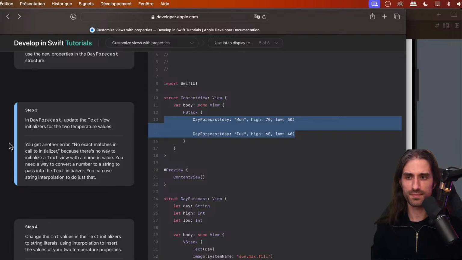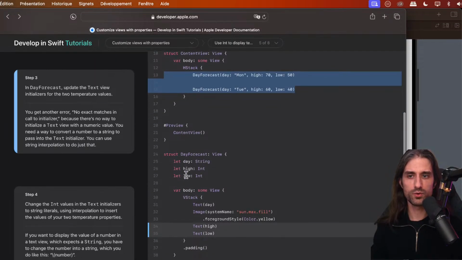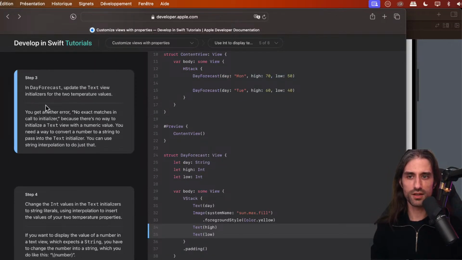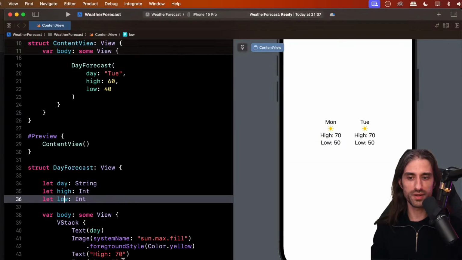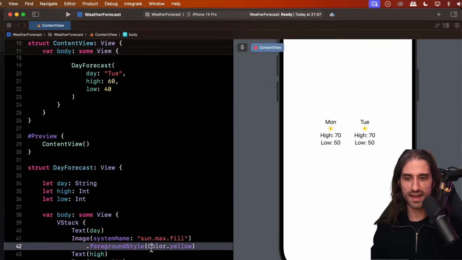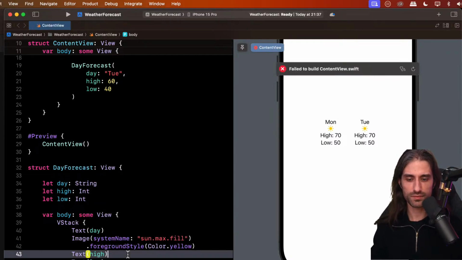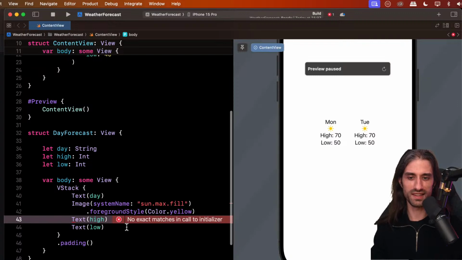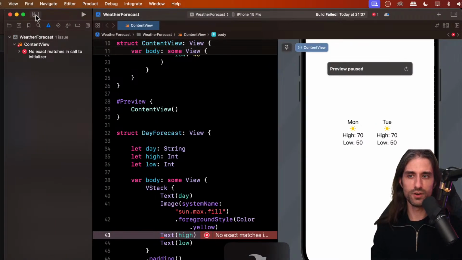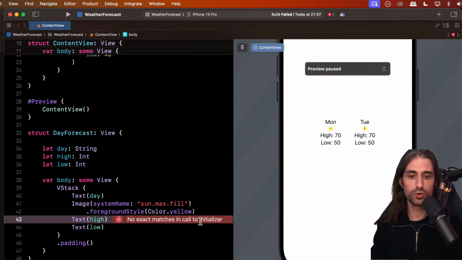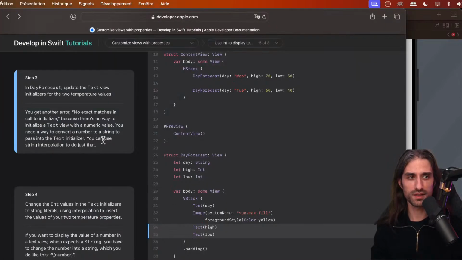So let's do that. In day forecast, we're going to update the text view initializer for the two temperature values. And if we do that, we'll get another error. So let's see. We're attempting to use high and low right here, and we're supposed to get some errors. Yes, they are here. They say no exact match in call to initializer, which can seem quite cryptic when you don't know more about it. So let's see what they have to tell us about it.